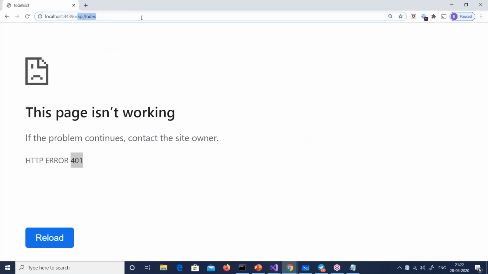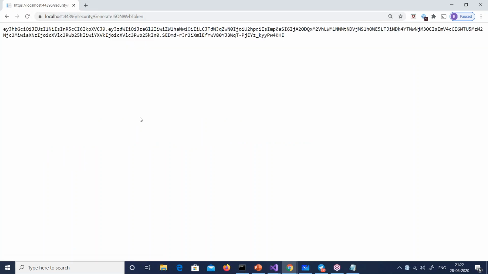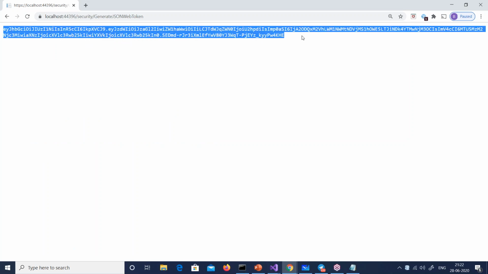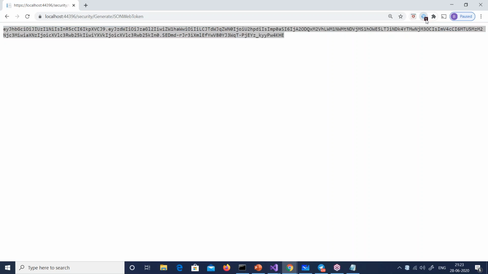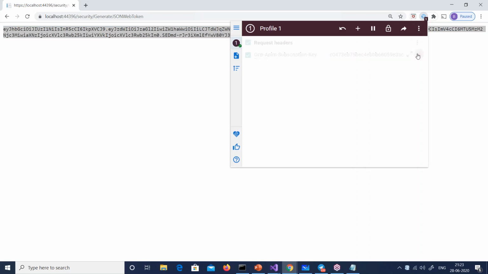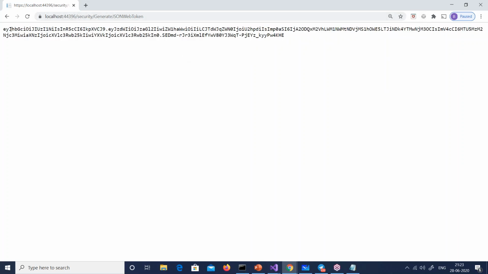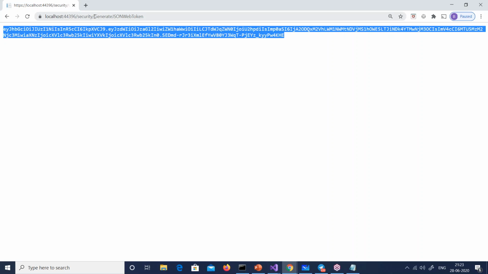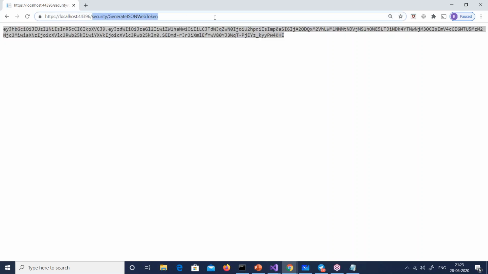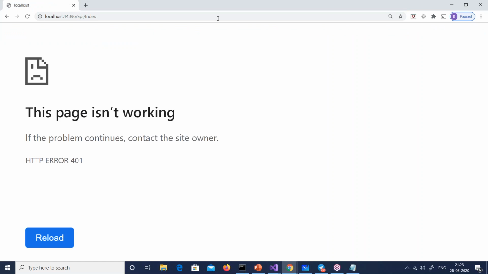So what I need to do, I need to first go and call that security controller and get the token. So here is my token. Remember, this is the token, and this token has to be passed in the headers. This token has to be passed in the header. So you can see out here, I'm not creating any Angular thing at this moment or any kind of client. So I will use this mod header, because even now if I try to hit this API/index, it will throw me an exception.